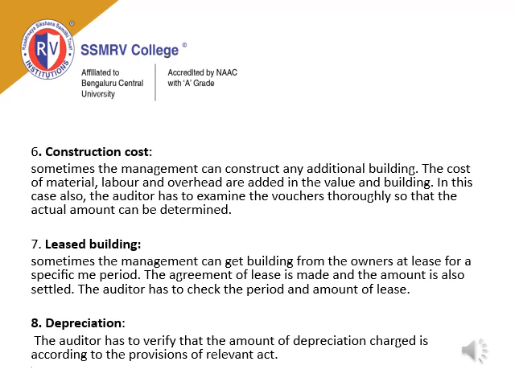The next point is depreciation. The auditor has to verify the amount of depreciation charged in accordance with the provisions of relevant acts. So depreciation will be charged according to relevant acts. So what type of land and building it is, the area, etc., all these things, and what kind of organization, what kind of business it does. On all these bases, relevant provision for depreciation will be taken care of, and whether that depreciation is proper or not will be checked by the auditor.